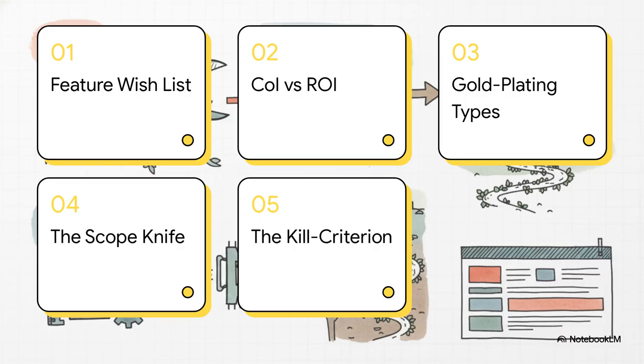Number 1, the endless feature wish list. Number 2, cost of inaction versus ROI. 3, 7 types of gold plating. 4, wielding the scope knife. And finally, number 5, the Kill Criterion.